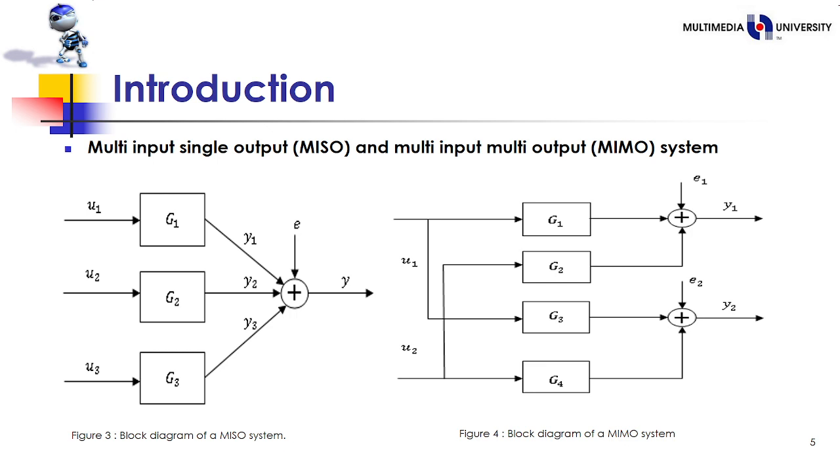Figure 3 represents the block diagram of a MISO system where there are 3 inputs and 1 output, and figure 4 is the MIMO system where there are 2 inputs and 2 outputs.